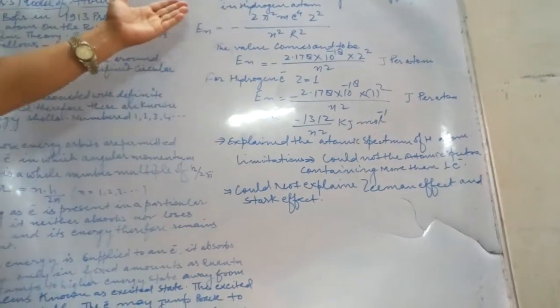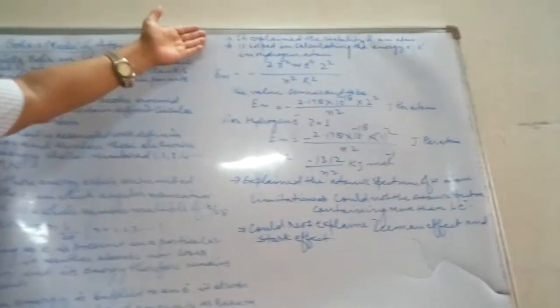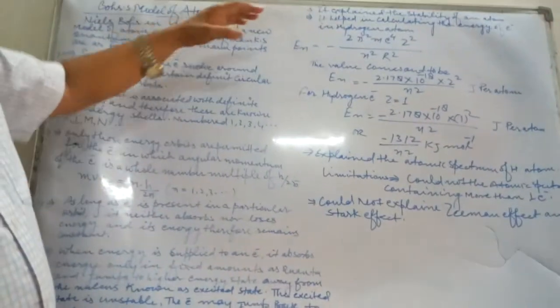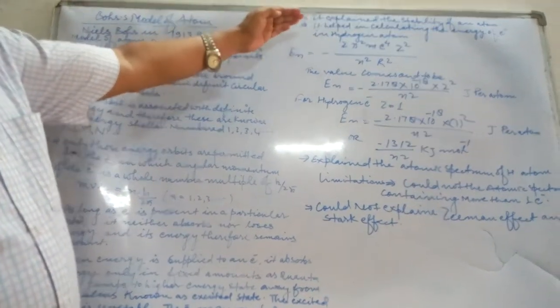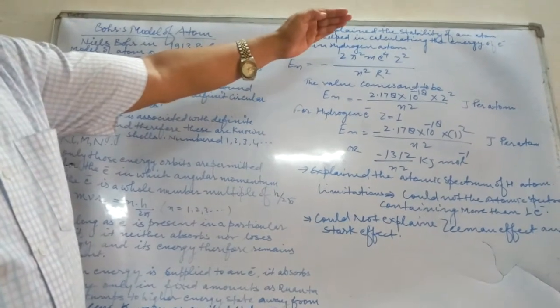Now the next point we are going to discuss: Bohr's atomic model explained the stability of an atom.